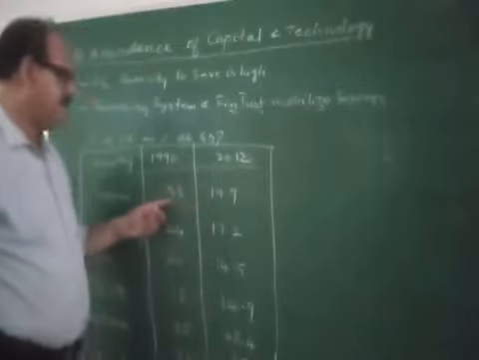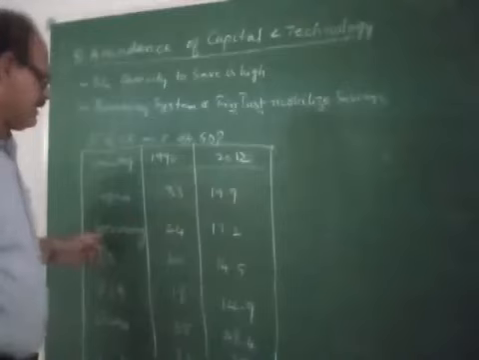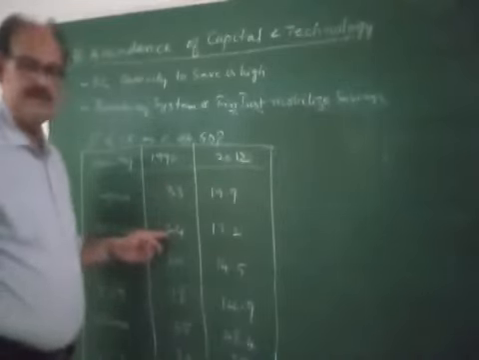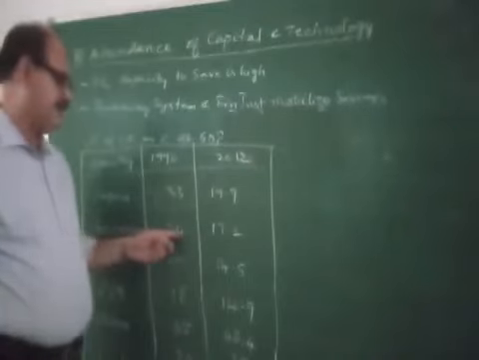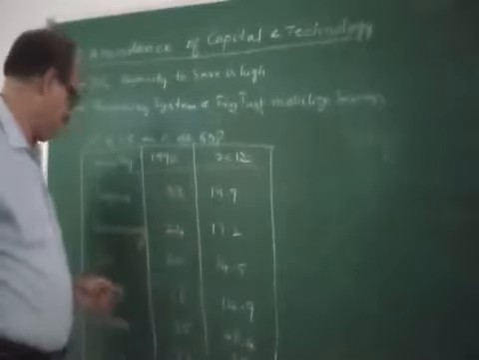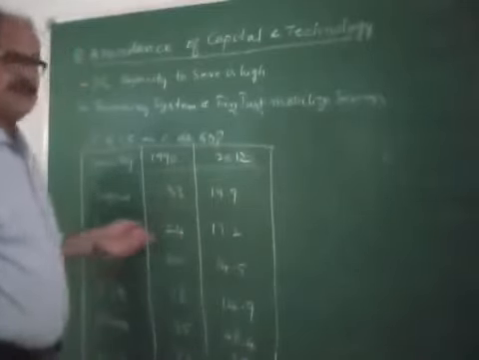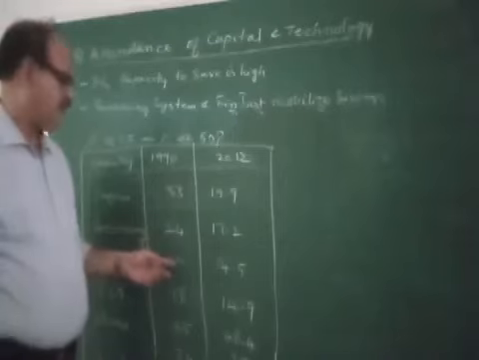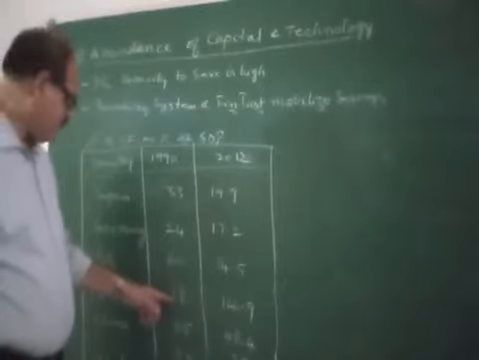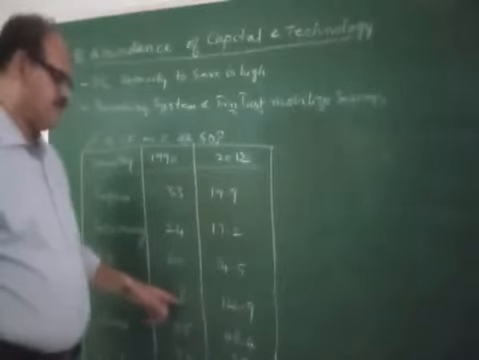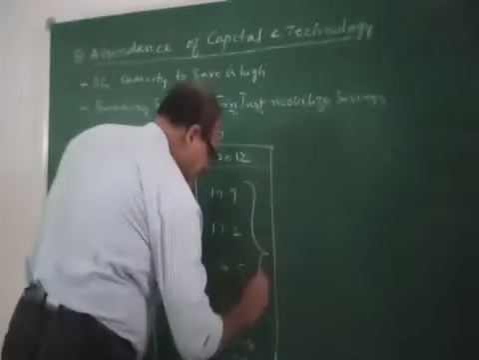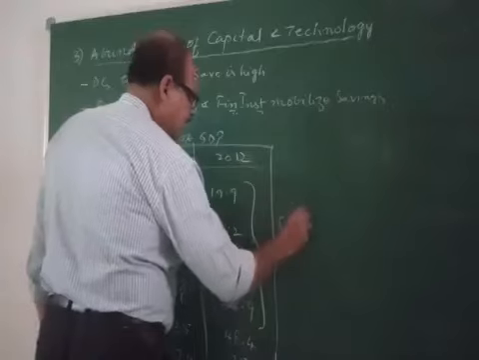I will tell you. Next, Germany. In Germany, the capital formation was 24% of the GDP in 1990, which decreased to 17.2% in 2012. And in the UK, the capital formation was 20% in 1990. In 1990, the capital formation of the USA was 18%. It decreased to 14.9%. In all these developed countries, the capital formation decreased.